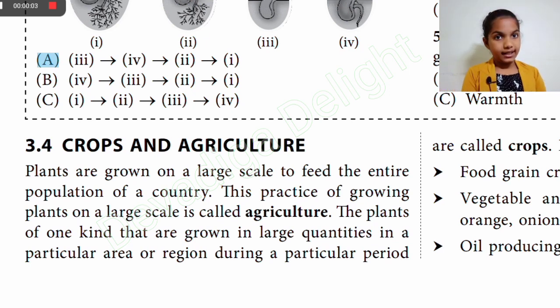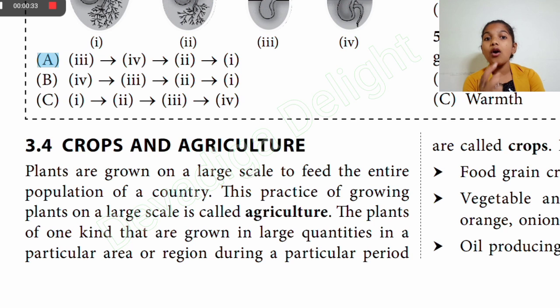Explore crops and agriculture. Plants are grown on a large scale to feed the entire population of a country. We know that India is the second most populous country, so there are a lot of people. So we must grow a lot of plants. This practice of growing plants on a large scale is called agriculture. So we will need a lot of agriculture in India, right?